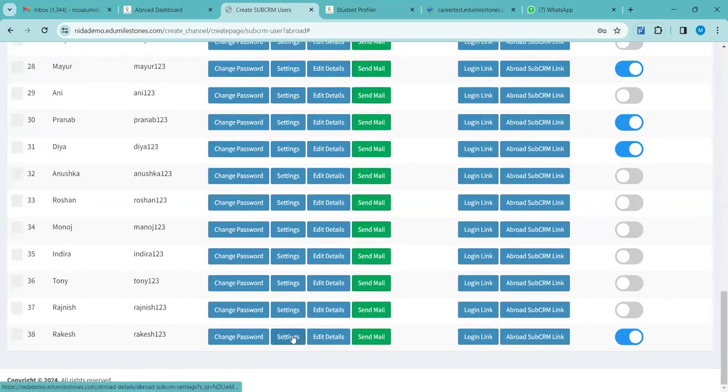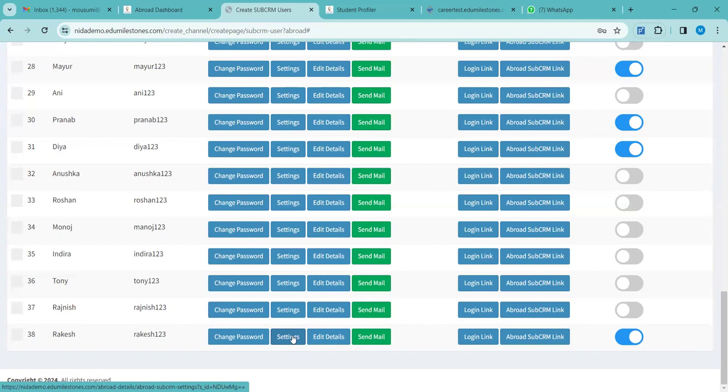Next is settings. Whoever will be your sub CRMs, whatever payouts you will be offering to them, it will be a mutual consent between you and your sub CRM. Edu milestones have nothing to do with that. We will never interfere in that. That is completely your and your sub CRM's decision. So whatever payouts your sub CRMs will be getting, that will be from the 70% that you will be getting from the university.